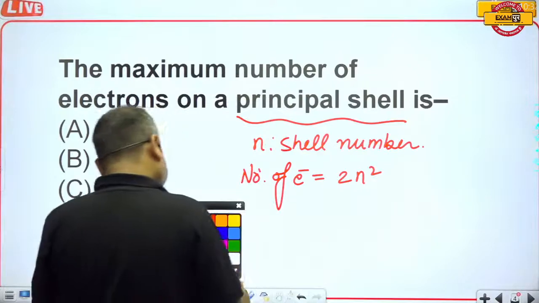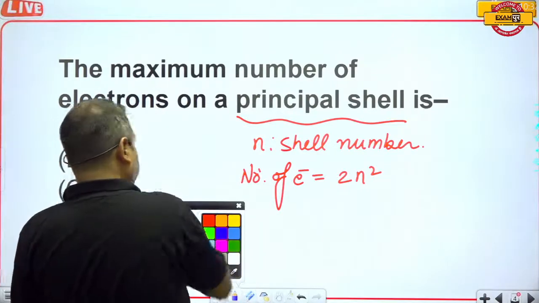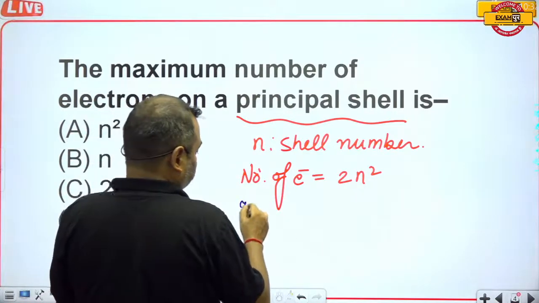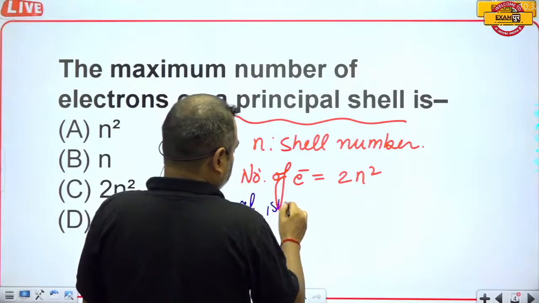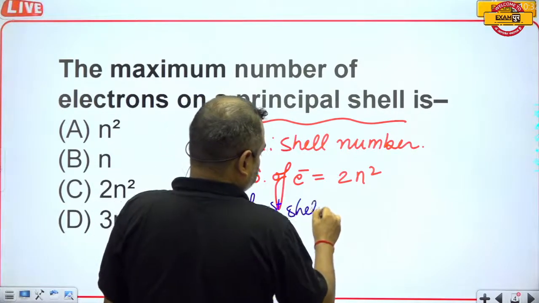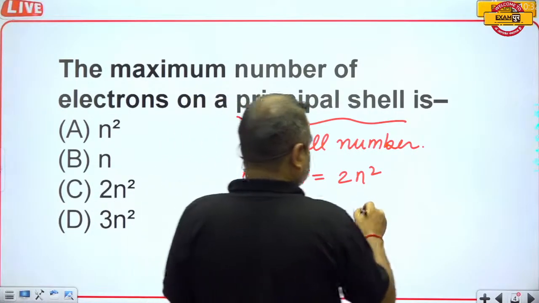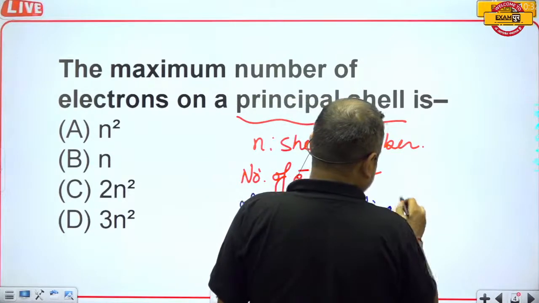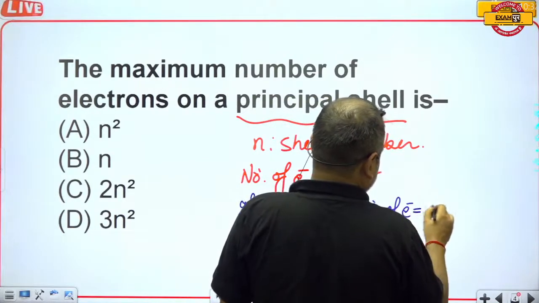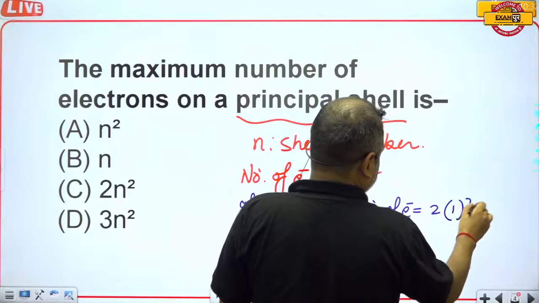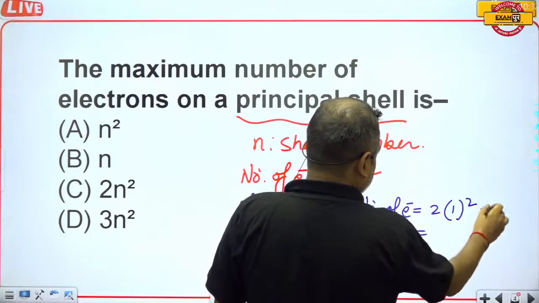2n square. The number of electrons is given by 2n square, because if we talk about the first shell, then the number of electrons is equal to 2 into 1 square, and this is equal to 2.